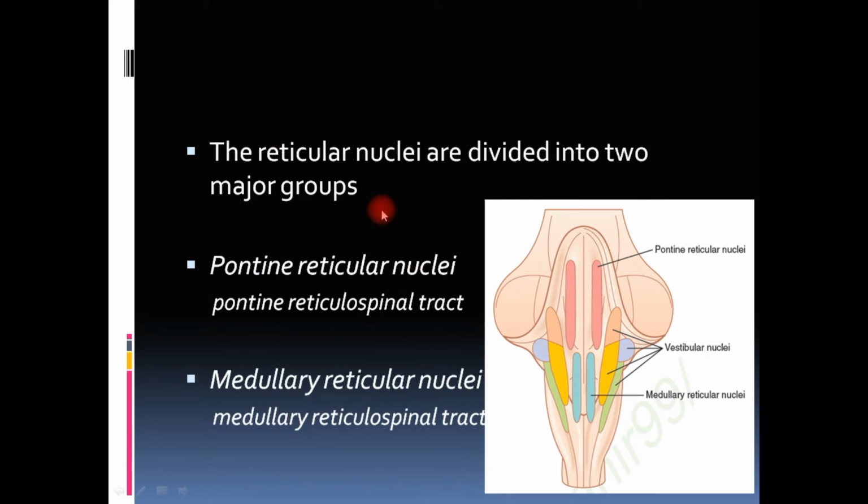So let us see first of all the reticular nuclei. The reticular nuclei are divided into two major groups. The first group is pontine reticular nuclei, as you can see here, which is present in the pons and lower midbrain, and from this arises the pontine reticulospinal tract. Then comes the medullary reticular nuclei. Here you can see the medullary reticular nuclei, which is present in the medulla of the brain stem, and from there arises the medullary reticulospinal tract.